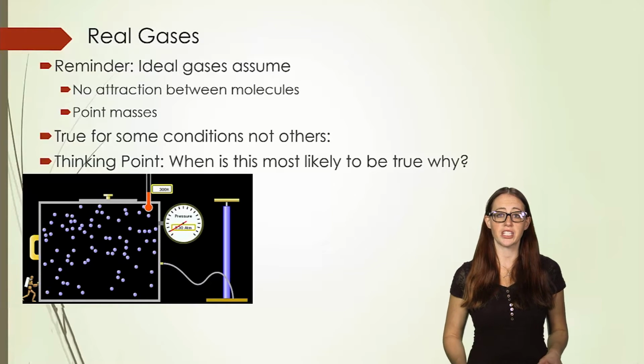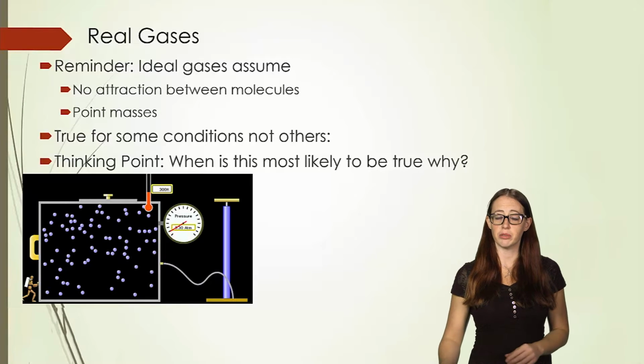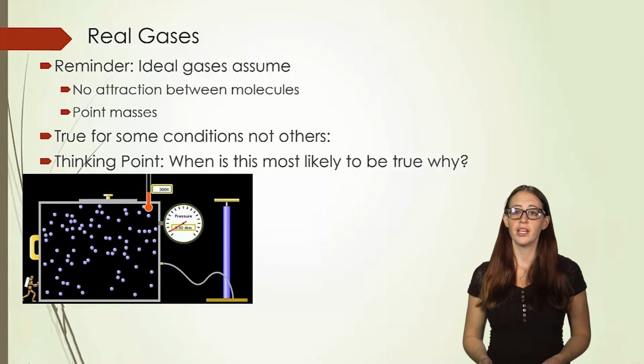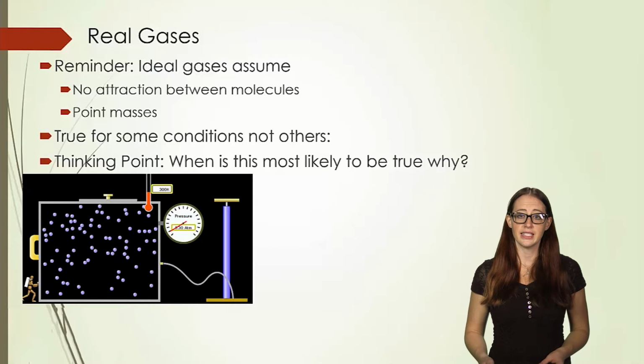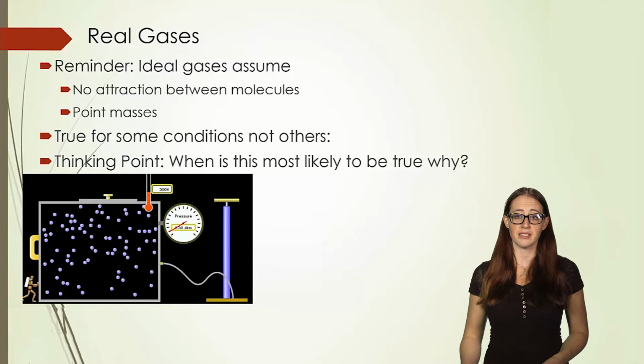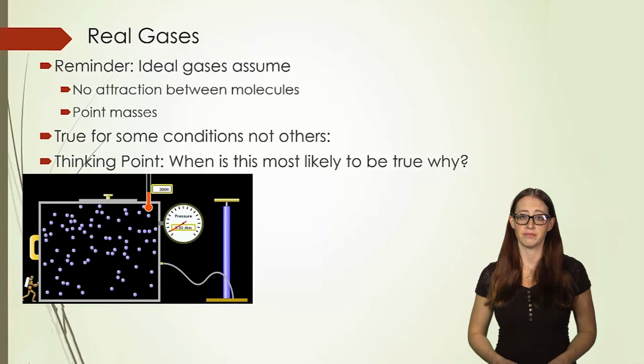There is no attraction between molecules, and the molecules are point masses, or in other words, there is no atomic volume. Before moving on to the next slide, take a moment and think about under what conditions the temperature and pressure of a gas is more likely to act ideally.